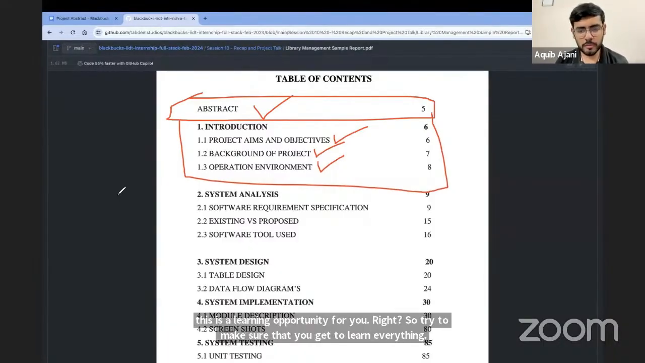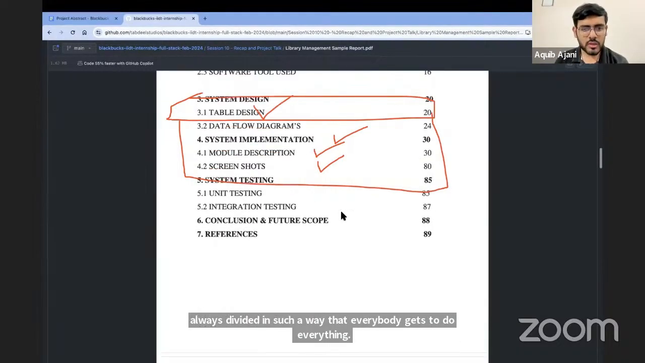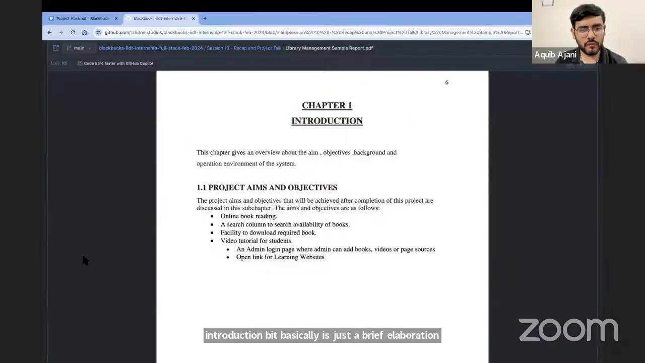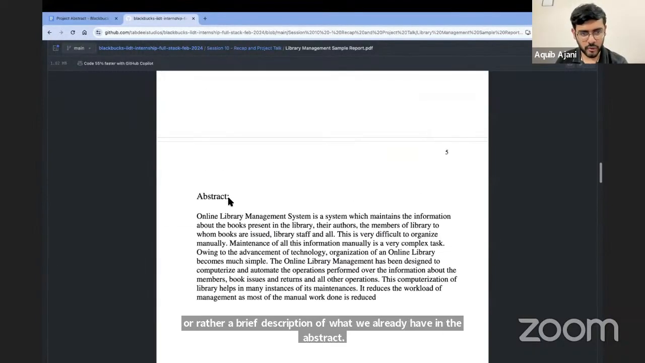Okay. So whenever you split your team members, or whenever you divide tasks amongst your team, always divide it in such a way that everybody gets to do everything. Okay, everybody gets to do everything, right? So again, if I quickly show this to you once again, the introduction bit basically is just a brief elaboration, or rather a brief description of what we already have in the abstract. So that's where the aims and objectives come from, the key features.